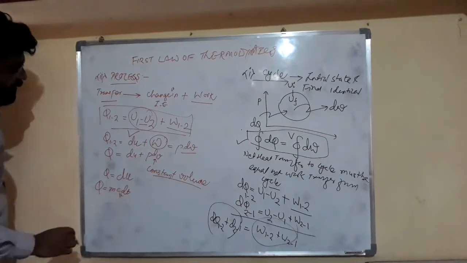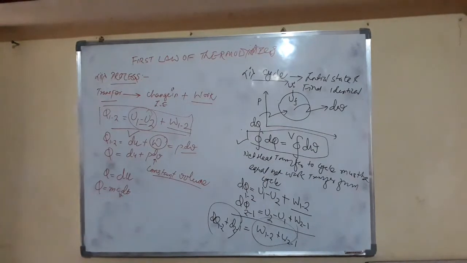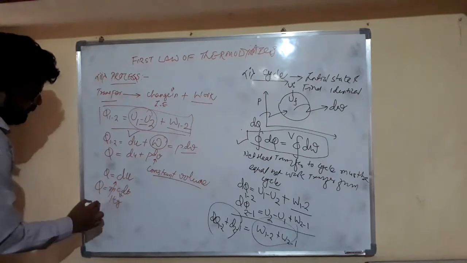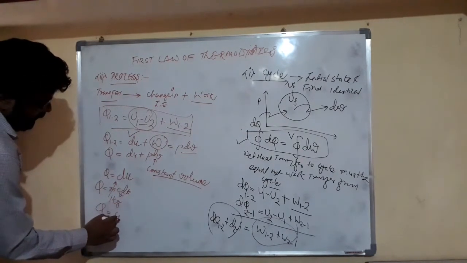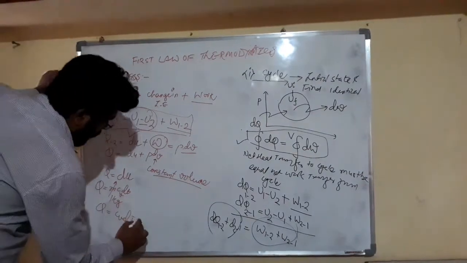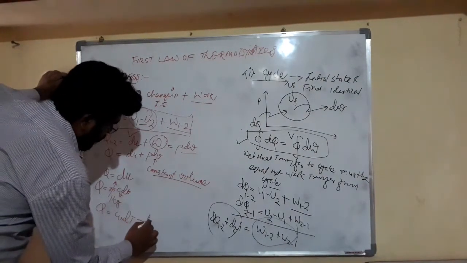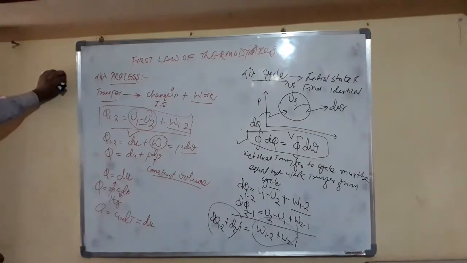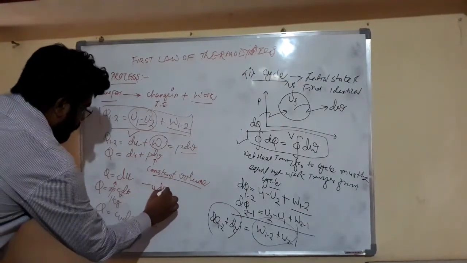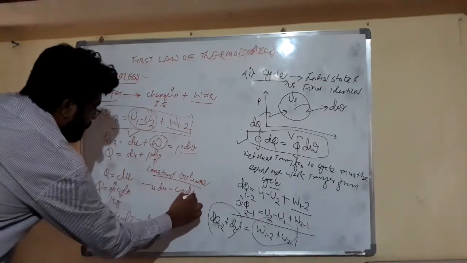Here volume is constant, so we can take Cv. We are taking mass as 1 kg, so Q is equal to Cv dT, which becomes equal to dU. So friends, dU is equal to Cv dT.